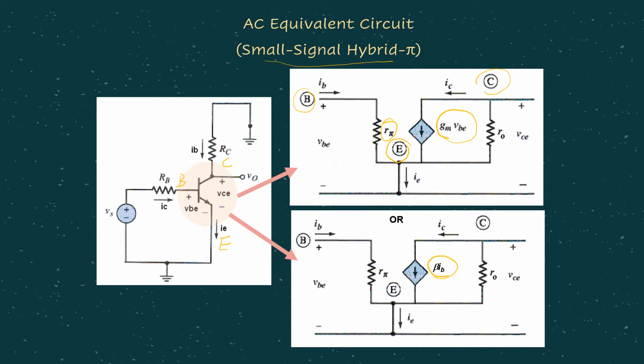It's just the same, gm vbe or beta ib. And in parallel to the current source, we have the r0 value. Take note the direction of the current is from collector to emitter, because in this case the KCL equation related to ib plus ic equals ie is still applicable, where in AC, small ib plus small ic equals small ie.